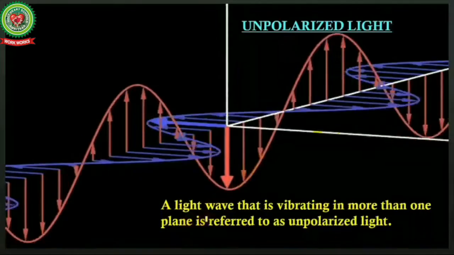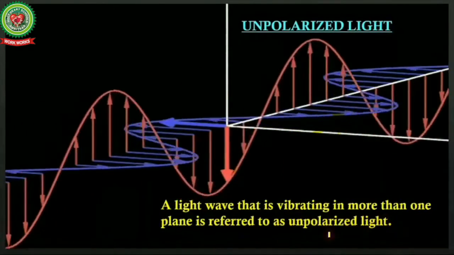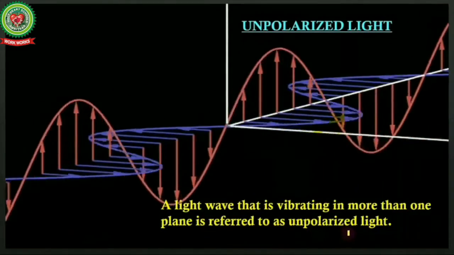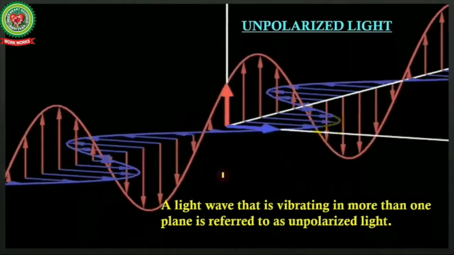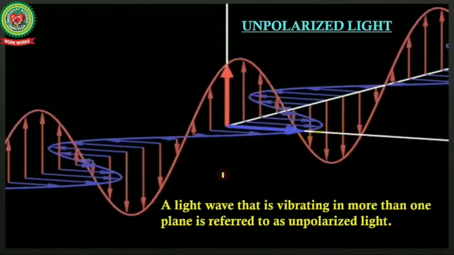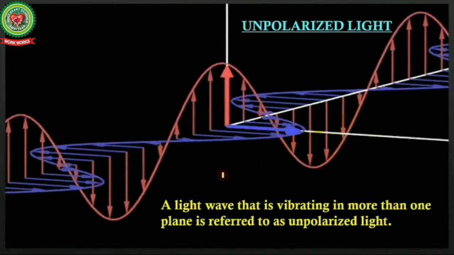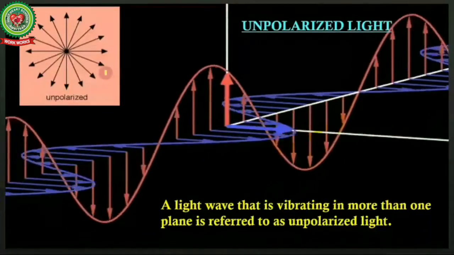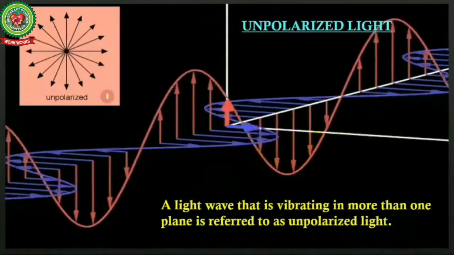So, a light wave that is vibrating in more than one plane is referred to as unpolarized light. So this is an example of unpolarized light in which the light wave is vibrating in more than one plane. The figure here represents the symbol of unpolarized light.